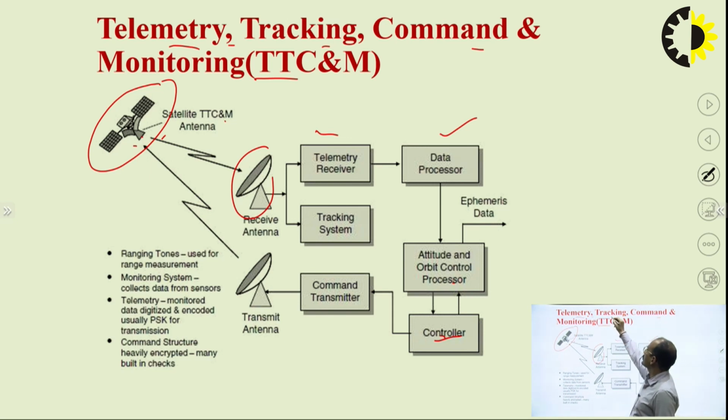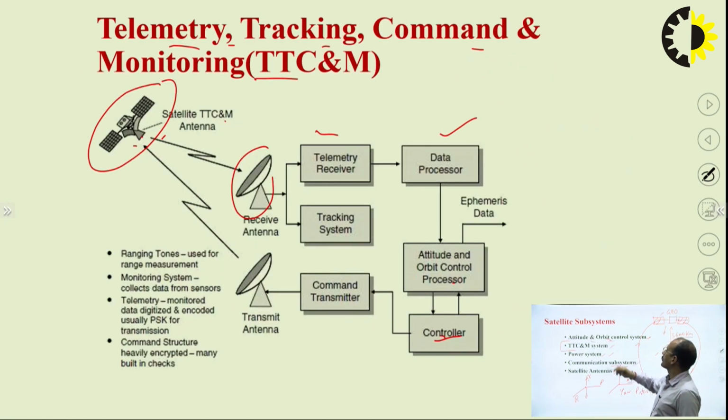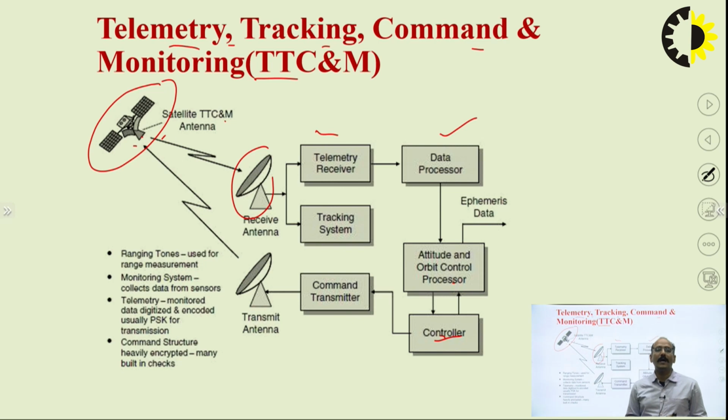Similarly, the second point is tracking. Tracking is related to the attitude and orbit control system. In tracking, you are tracking the satellite location, means you are getting the orbital parameters, the height of the satellite and all those points. For that requirement, you are using this tracking data, taken from the satellite, and that data comes to the tracking system. This tracking system analyzes all this data, and that data goes to the controller process.